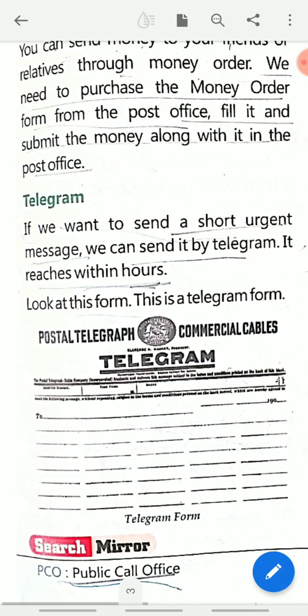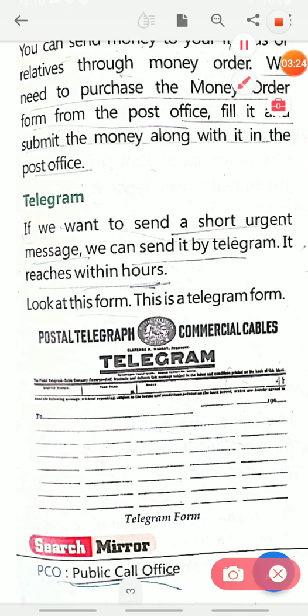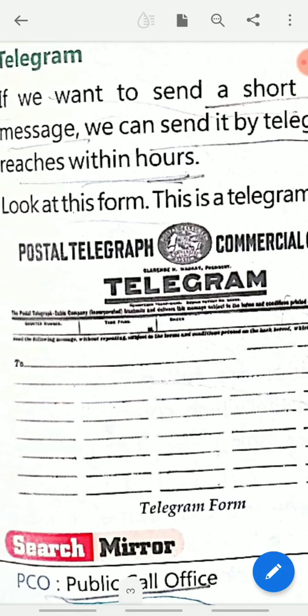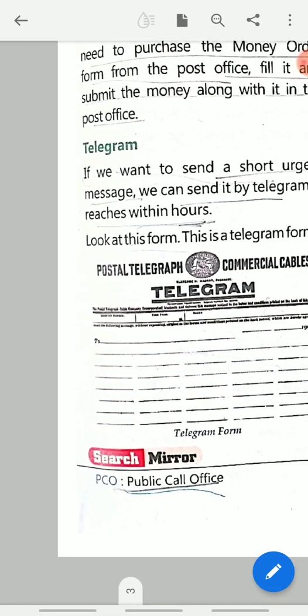Now we are going to do telegram. Telegram was also used to send short and urgent messages. Short and urgent messages were sent by telegram. It reaches within hours, and you can see here, it was like this. But now I think we don't use the telegram. This was used by your grandparents, and your parents also must have used it.